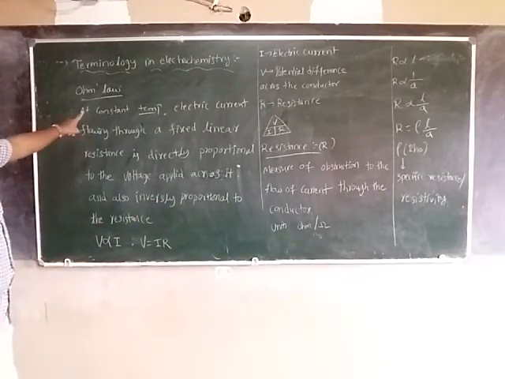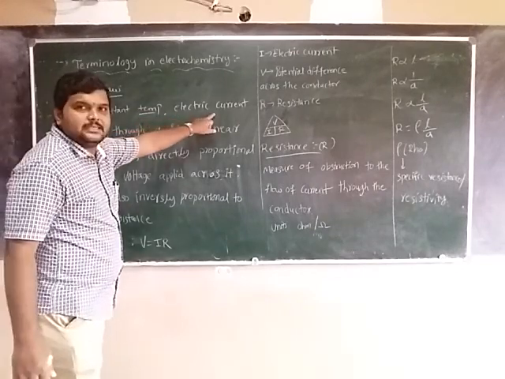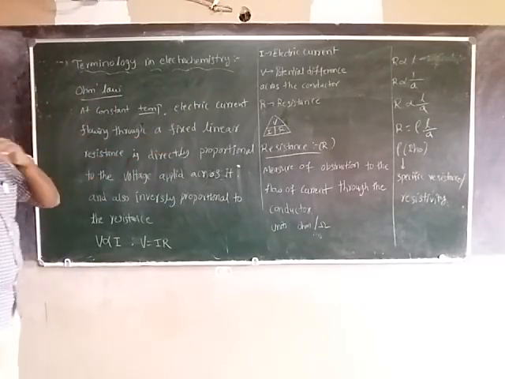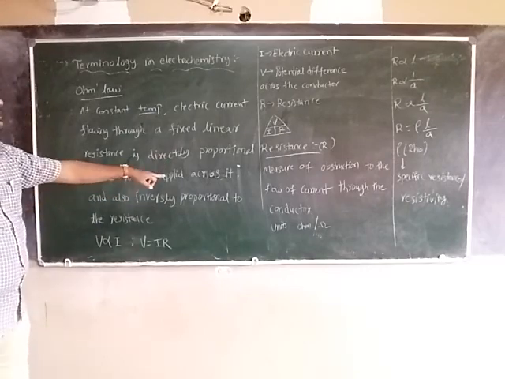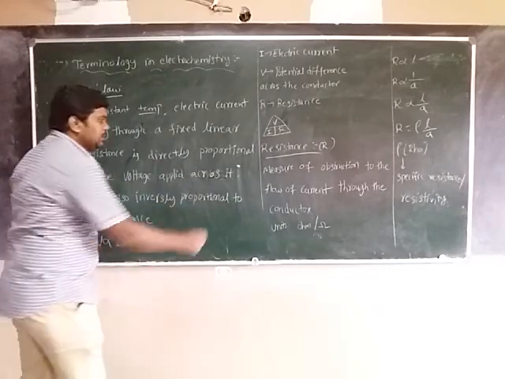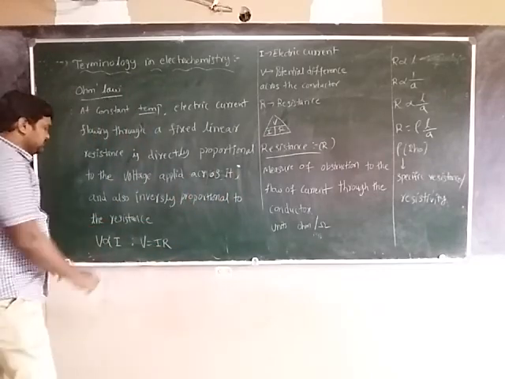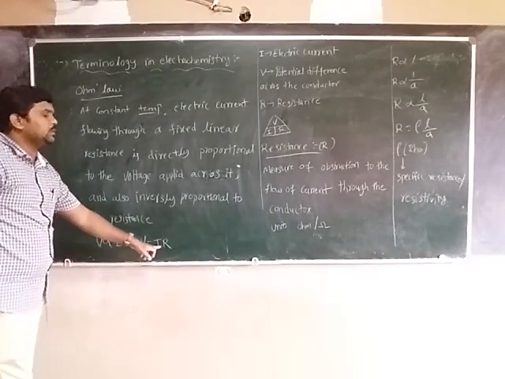Is it clear? So at constant temperature, electric current flowing through a fixed linear resistance is directly proportional to the voltage applied across it and inversely proportional to the resistance. That is, V is equal to IR.